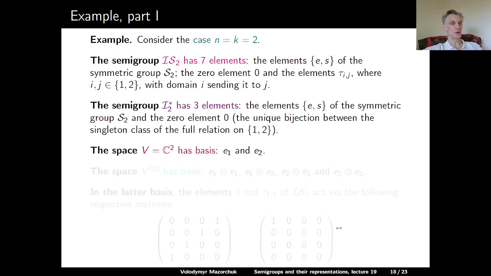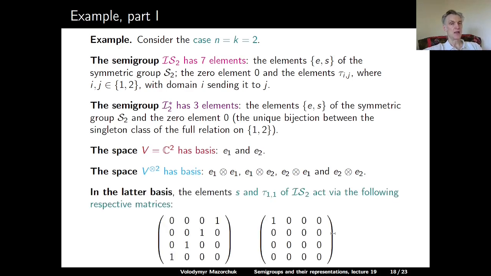The space V, in our case C to the power 2, has standard basis E1 and E2, and so its tensor square has standard basis E1 tensor E1, E1 tensor E2, E2 tensor E1, and E2 tensor E2. So the element S, the simple transposition in the symmetric group S2, and the element tau11 of IS2 act in this basis of V to the tensor power 2 as the following matrices.